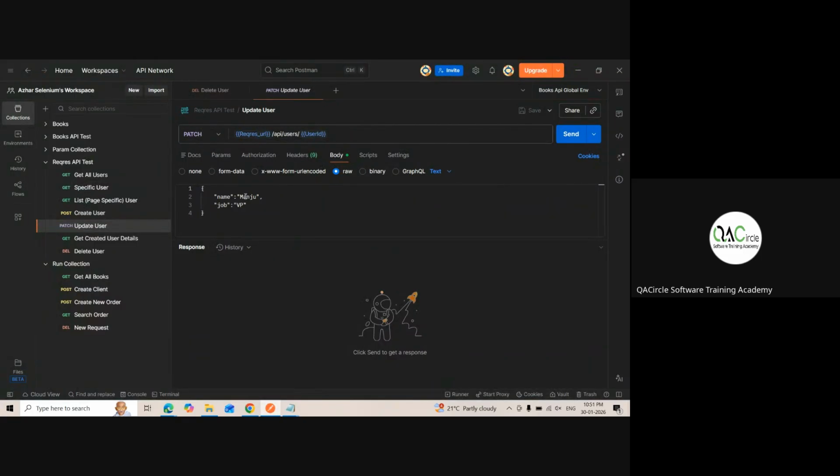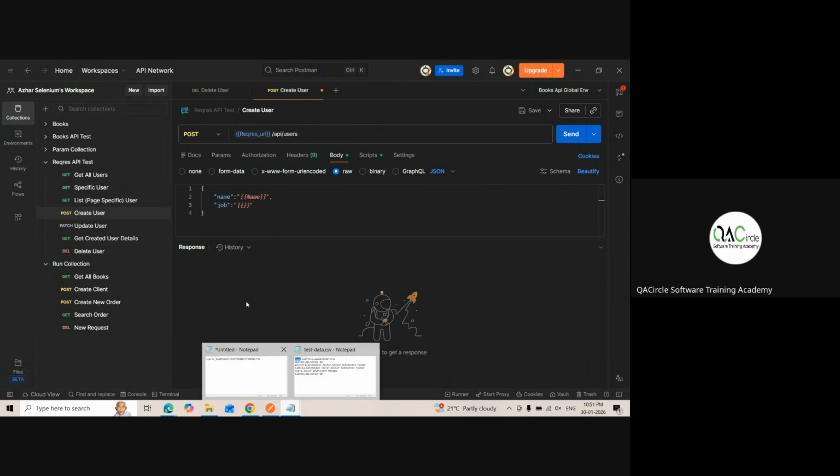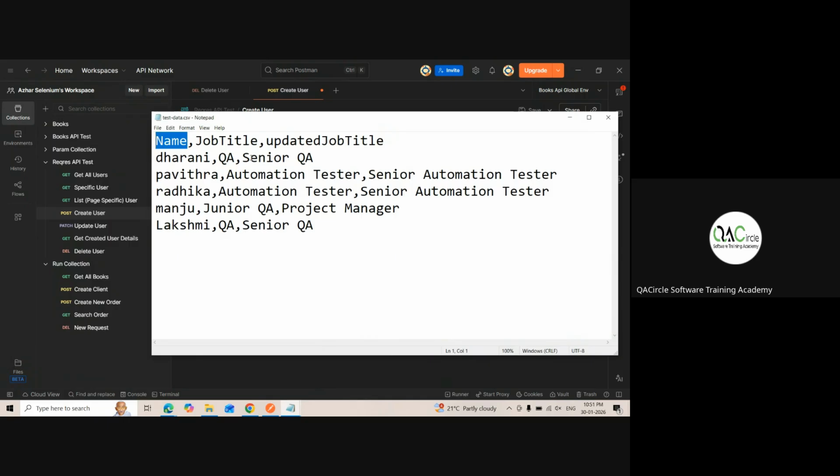Here name should be exactly in double quotes. Again, job should be in double quotes. Exact value, else it will not take it in data-driven testing.